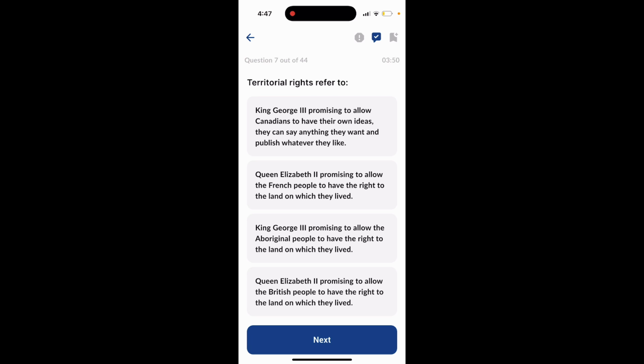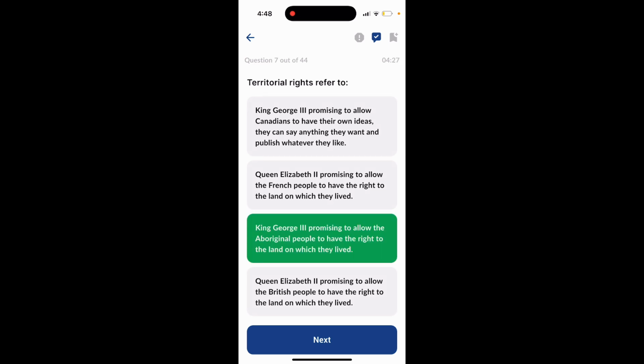Option number 3, King George III promising to allow the Aboriginal people to have the right to the land on which they lived. Option number 4, Queen Elizabeth II promising to allow the British people to have the right to the land on which they lived. The answer to this question is option number 3, King George III promising to allow the Aboriginal people to have the right to the land on which they lived.